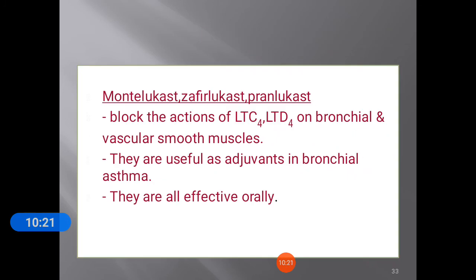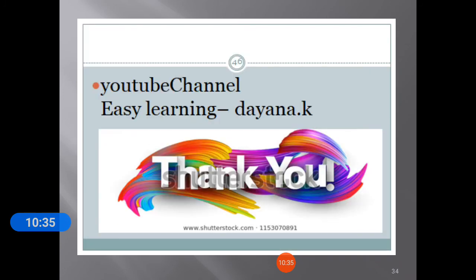Montelukast, zafirlukast and pranlukast all block the actions of leukotrienes C4 and D4 on bronchial and vascular smooth muscles. So they are useful as adjuvants in bronchial asthma. They are all effective orally.